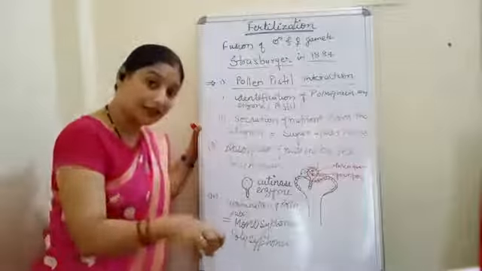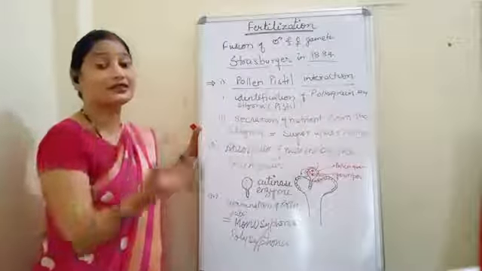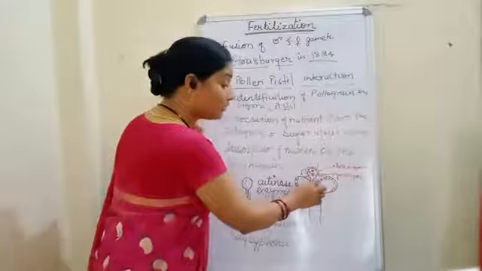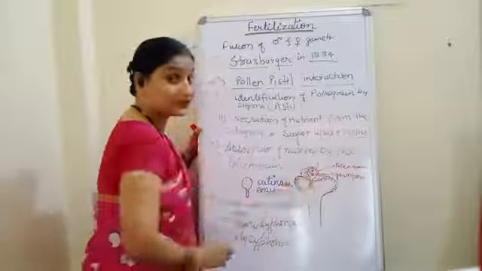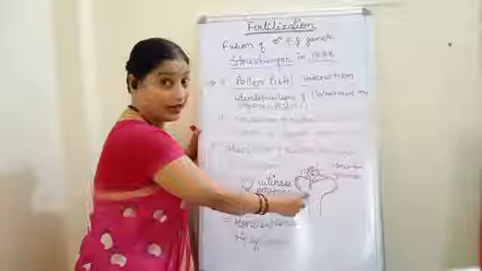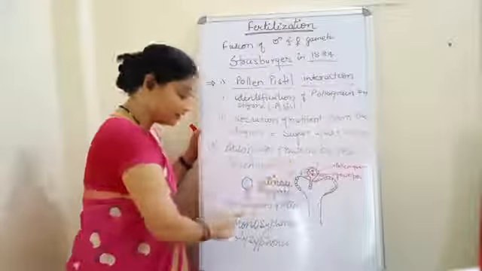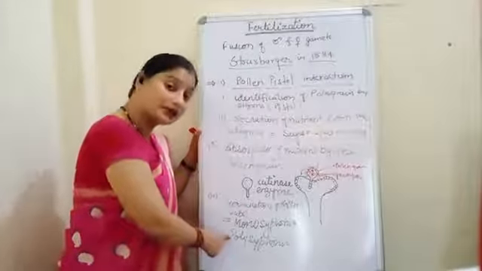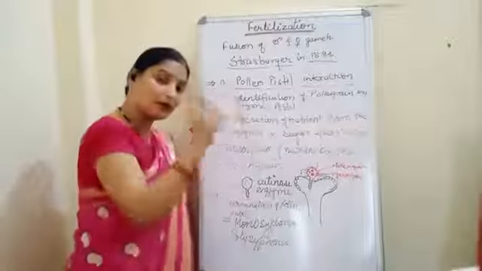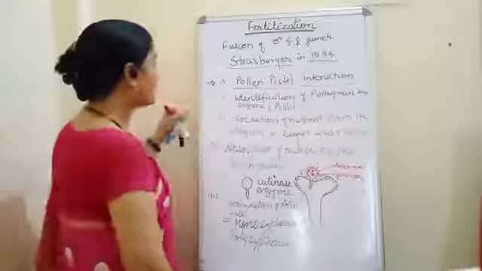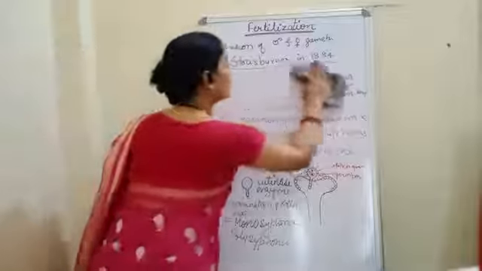When the pollen grain absorbs the nutrient, it will release the cutinase, and cutinase will remove the outermost wall, that is the cutin of the stigma, and germination of the pollen tube will occur. If one pollen tube is there, it is monosiphonous, and if many pollen tubes are growing, it is polysiphonous, but only one will enter into the stigma. Now see, the next is growth of the pollen tube.